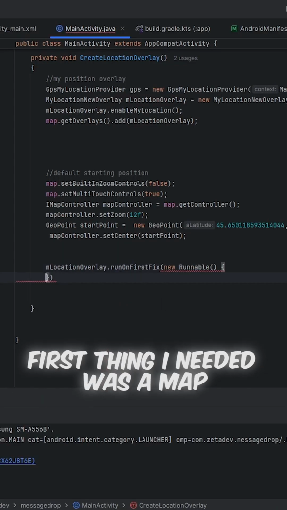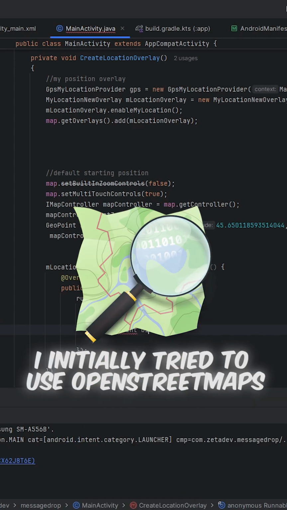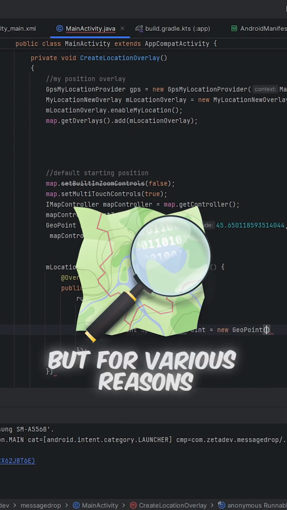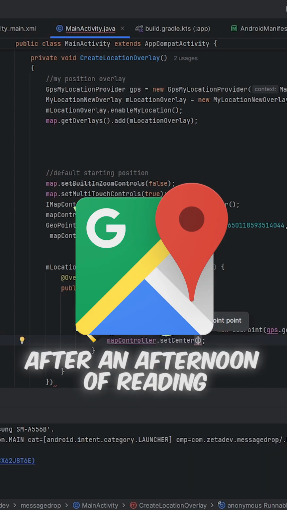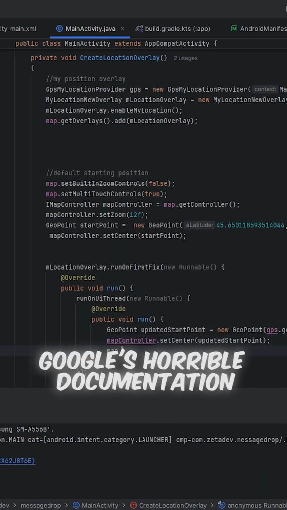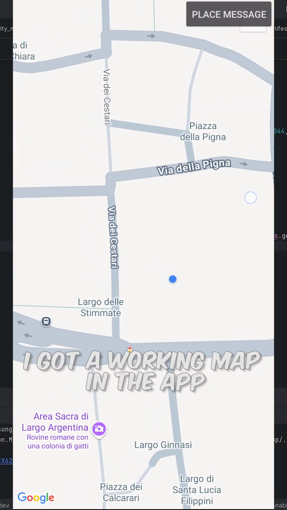Now, first thing I needed was obviously a map. I initially tried to use OpenStreetMaps, but for various reasons I quickly turned to Google Maps. And after an afternoon of reading Google's horrible written documentation, I achieved a working map in my app.